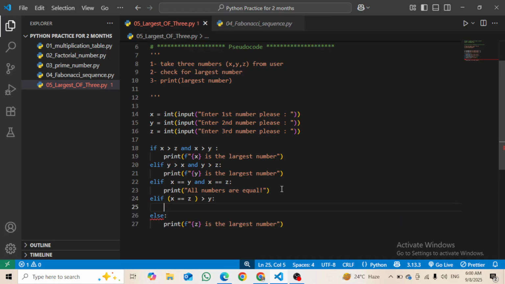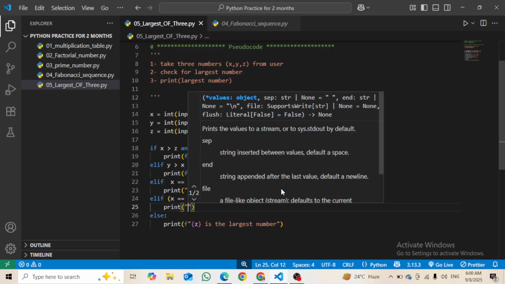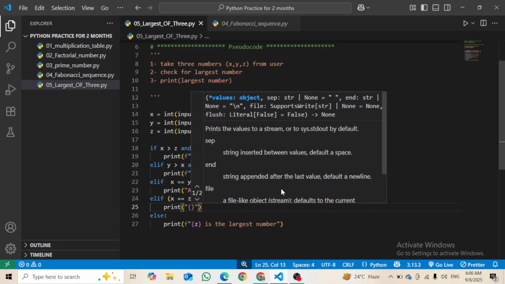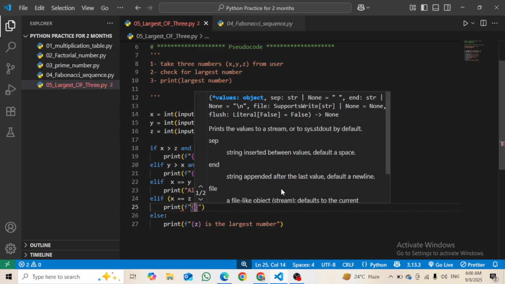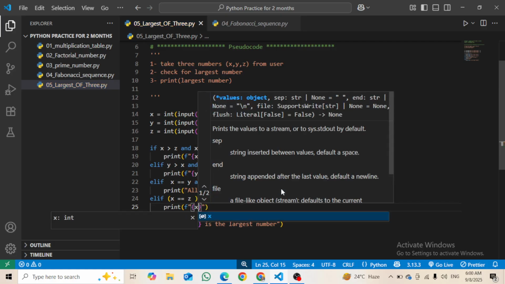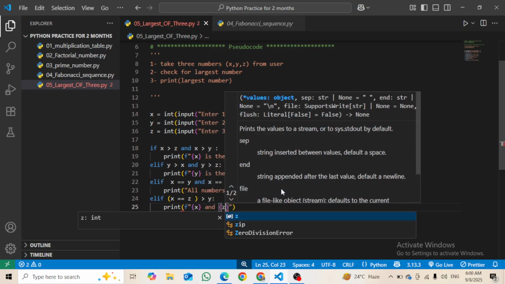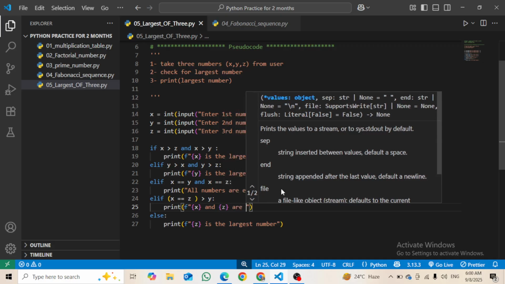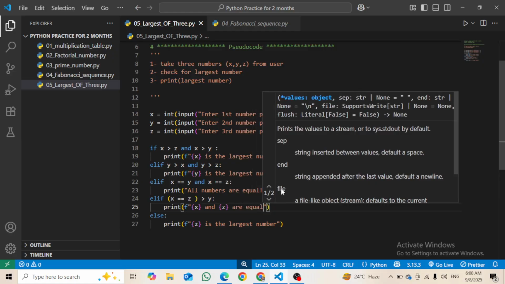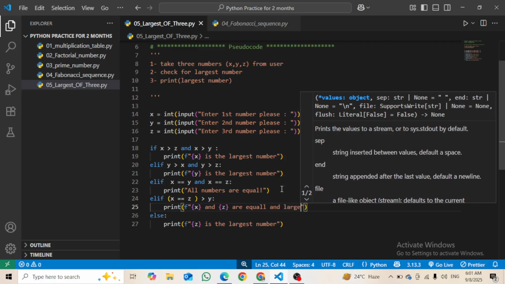Okay, print, let's say f, x and z are equal and larger.